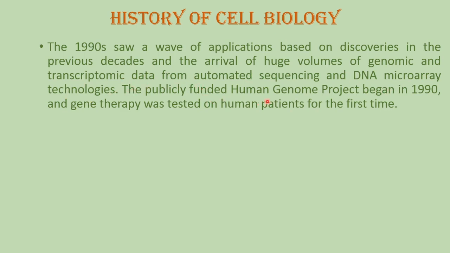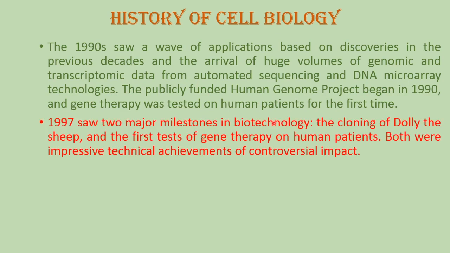The publicly funded Human Genome Project began in 1990, and gene therapy was tested on human patients for the first time in the 1990s. 1997 saw two major milestones in biotechnology: the cloning of Dolly the sheep, and the first taste of gene therapy on human patients. Both were impressive technical achievements with controversial impacts, closely associated with cell biology.